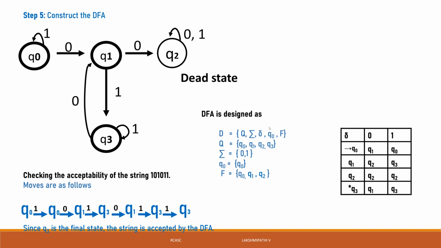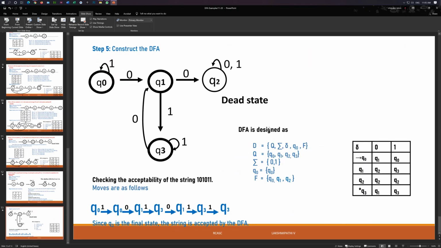One more thing, just so you can understand the concept. We learned there are so many problems. For example, design a DFA for the set of strings of zeros and ones ending with 001, we learned. Then starting with 001, we learned. The substring 00 also we learned. Not containing the substring 00, we also learned these problems. There are different situations, and we can design the machine in different ways.